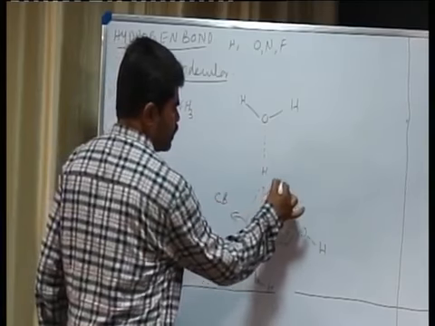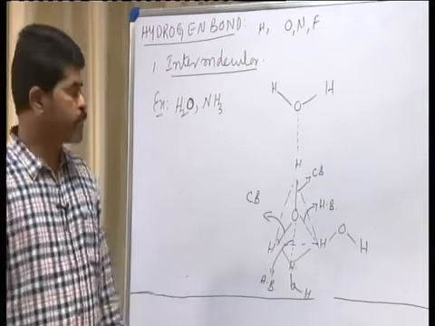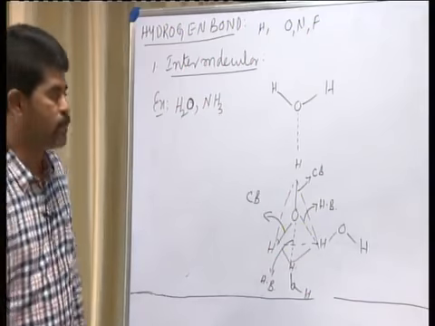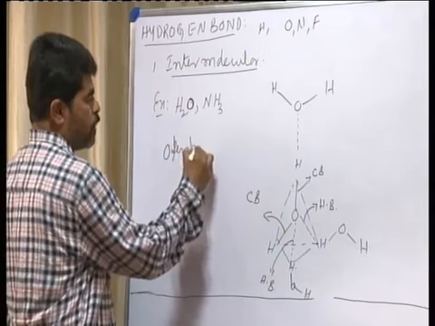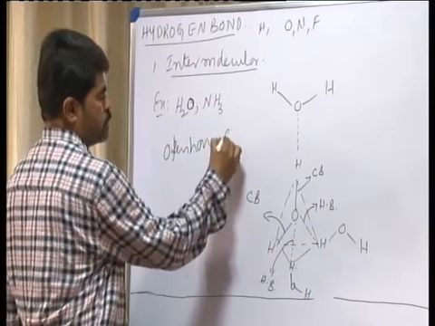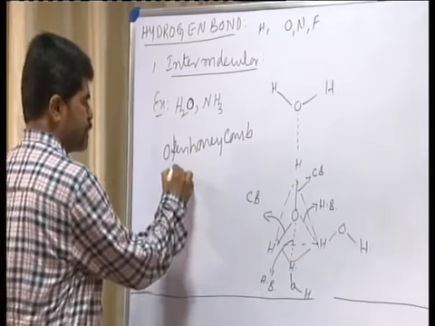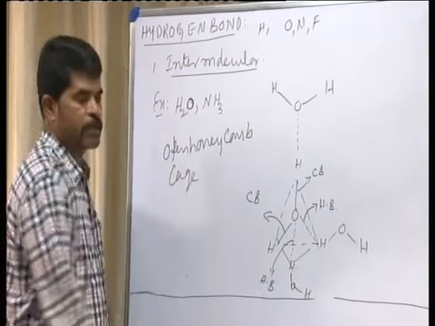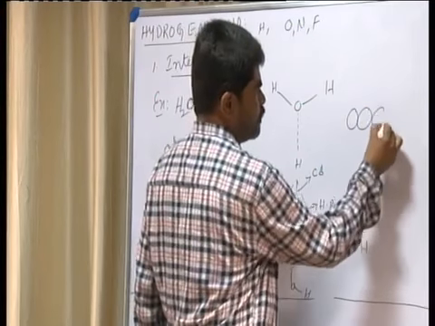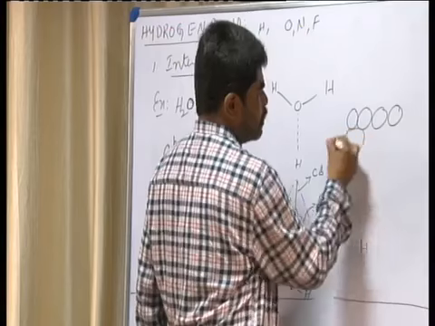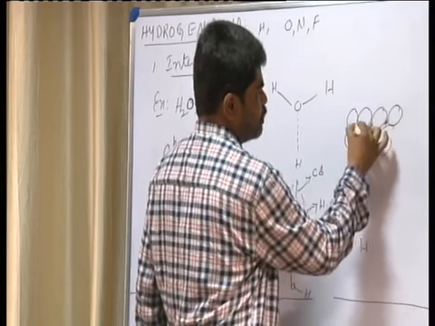This is a covalent bond, even this is a covalent bond here, and this leads to the formation of open honeycomb structure, or you may consider it as a cage-like structure. That is, this cage-like structure consists of space between the molecules. See, this is the space between the molecules.